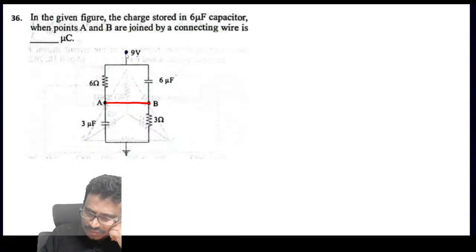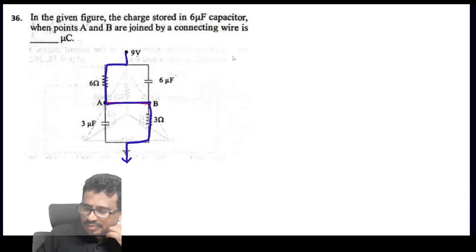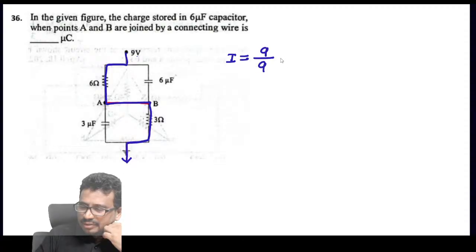Now there is a flow of current like this. So then how much is the current value? Tell me now here. So which is equal to 9 by 9, which is equal to what? Tell me now, 1 ampere.